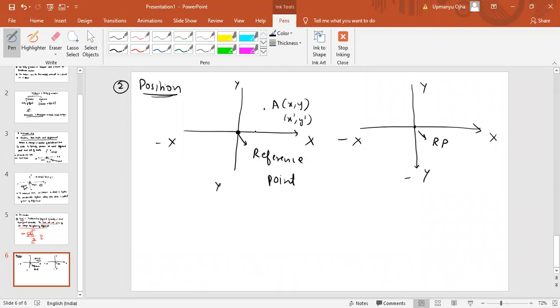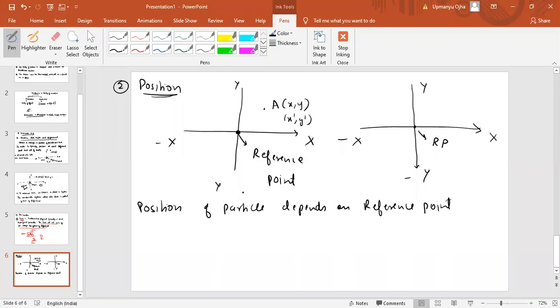Fine. So you can write here: the position of a particle depends upon reference point. So if you change the reference point, the position will also change.